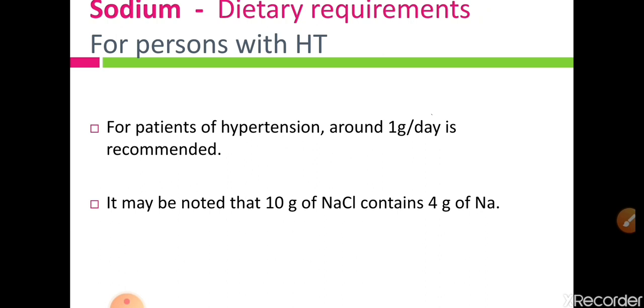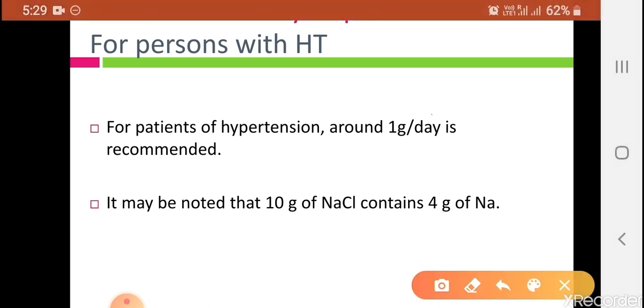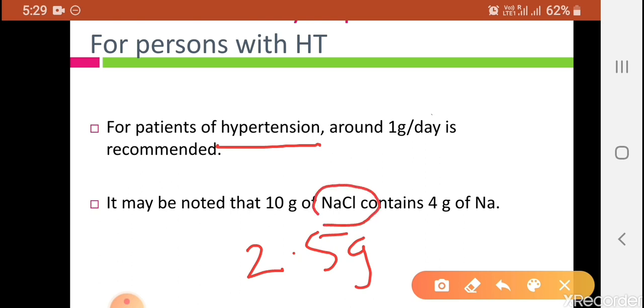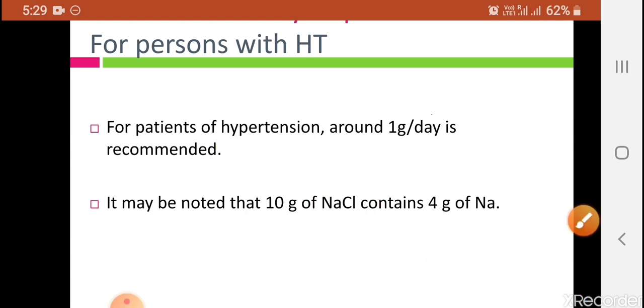It may be noted that 10 gram of NaCl contains 4 gram of sodium. So persons having hypertension should take only 2.5 grams of NaCl, that means 2.5 grams of common salt in a day.